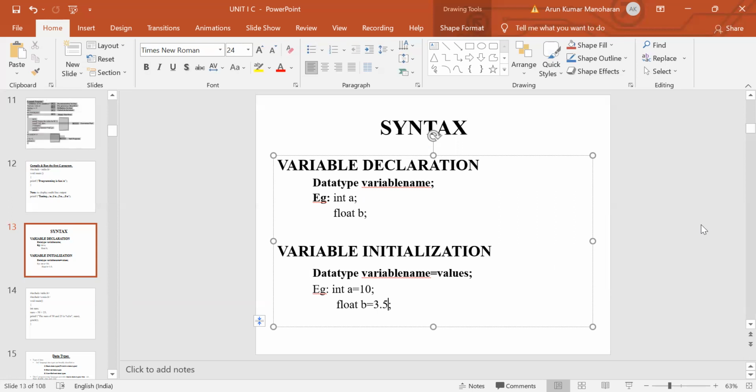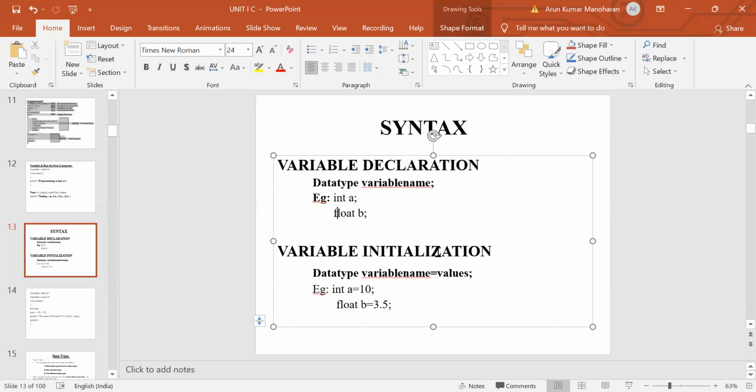Before using a particular variable in the program, first we should declare that variable. Without declaring the variable, it shows an error message. The syntax for a variable declaration is data type followed by variable name. Here int is a data type, float is also a data type, and the next one is the variable name. a and b are variable names.